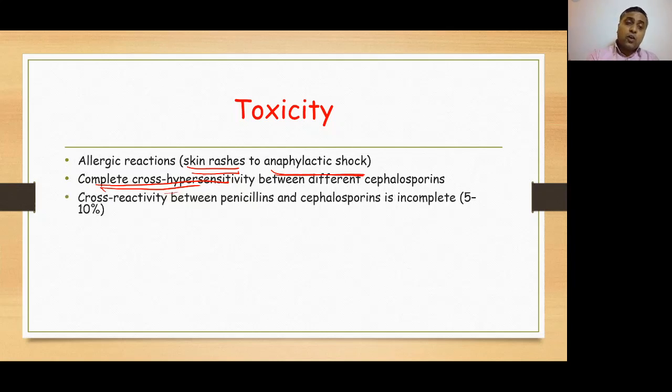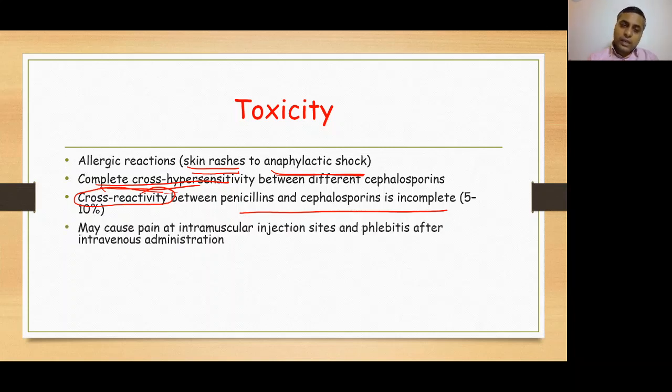There is also cross hypersensitivity with other beta-lactam antibiotics, penicillins and carbapenems, but no cross hypersensitivity with aztreonam. Then they can cause pain at intramuscular injection sites, and they can lead to phlebitis, which means inflammation of the blood vessels.